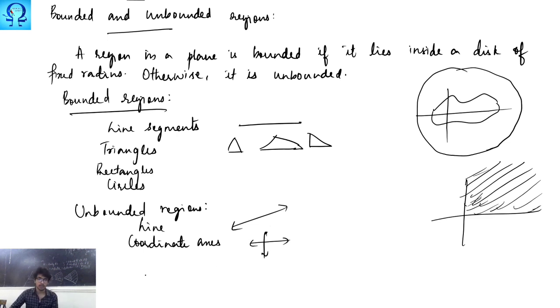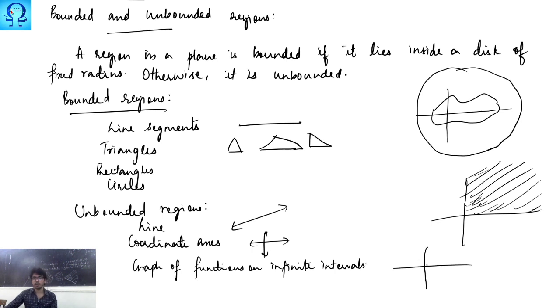It can go in any direction. Graphs of functions on infinite intervals. For example, you may take your sine curve or cos curve. It is going like this, right? They do not have any fixed end. It goes like this on both sides. These are some examples of unbounded regions.